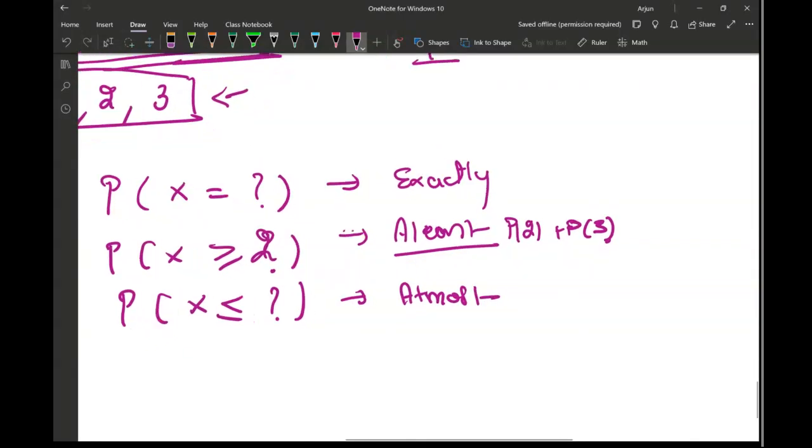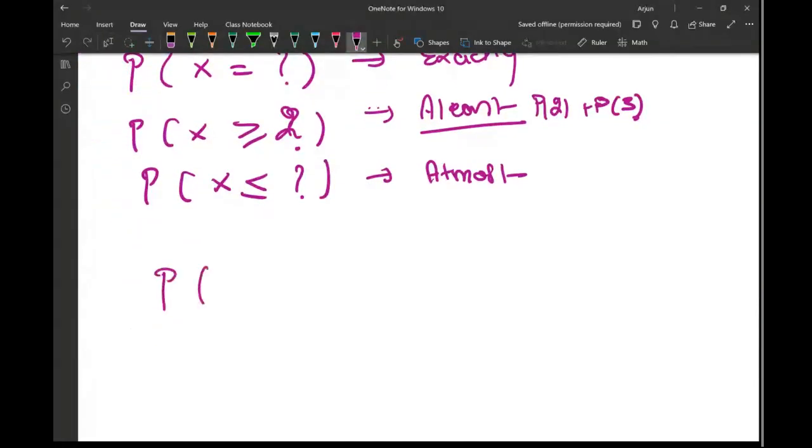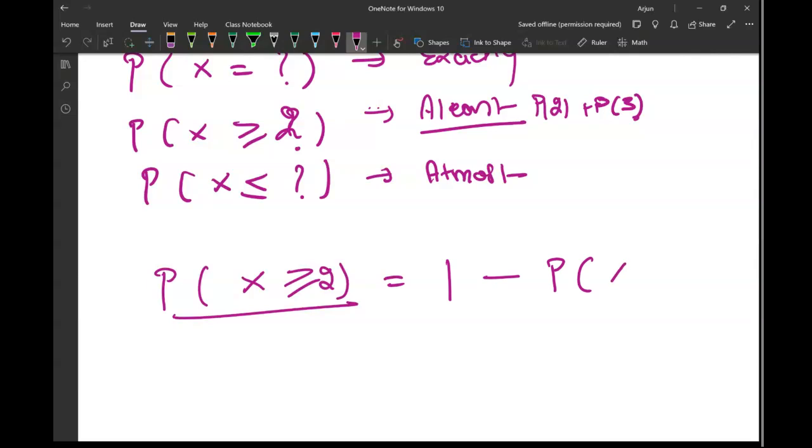Probability of x greater than or equal to 2, which means at least 2, I can also write as 1 minus probability of x less than or equal to 1.